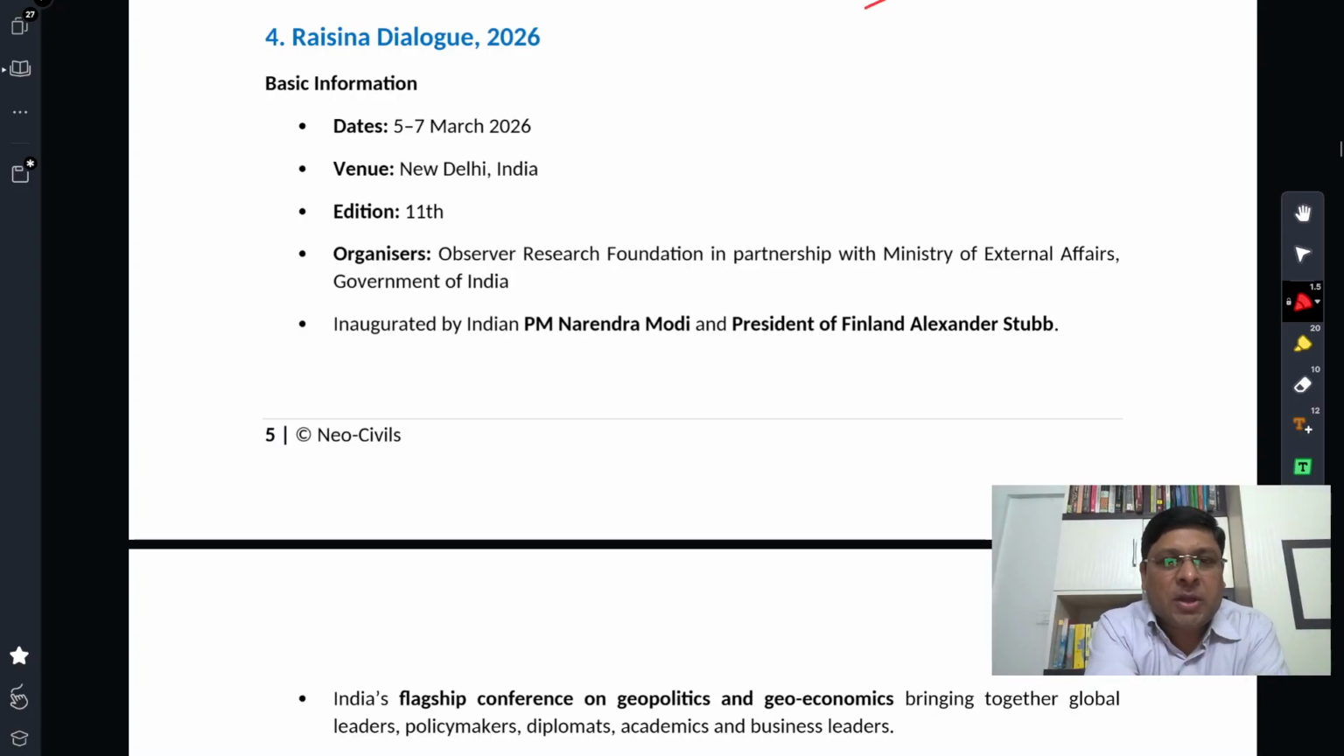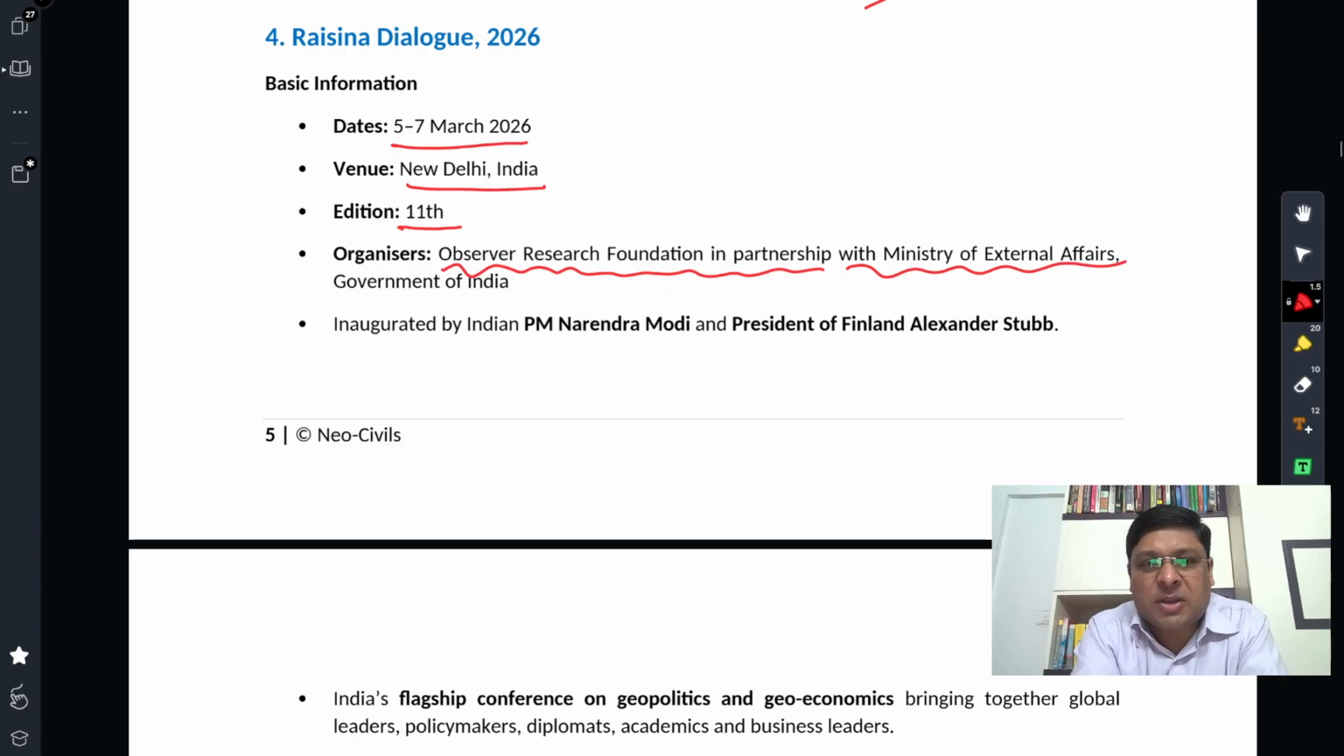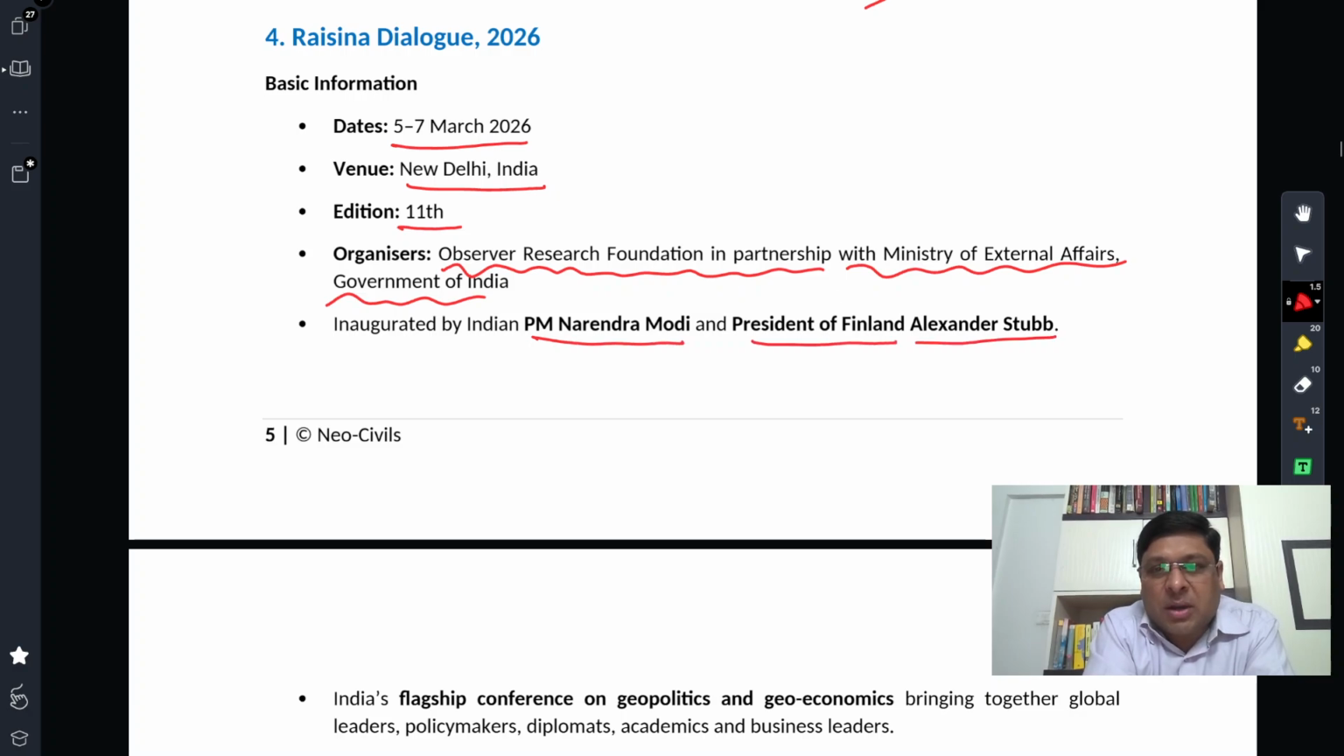Basic information. Raisina Dialogue was held on 5th to 7th March. Venue was New Delhi, India. This was the 11th edition of Raisina Dialogue. Organizers, as I mentioned earlier, ORF in partnership with the Ministry of External Affairs, Government of India. ORF, Observer Research Foundation, is a think tank in foreign policy. Inaugurated by Indian Prime Minister Narendra Modi and President of Finland, Alexander Stubb.